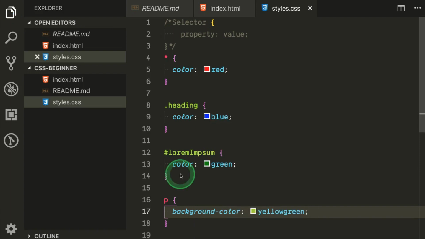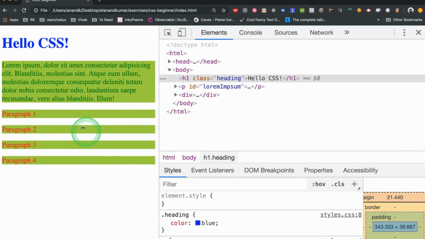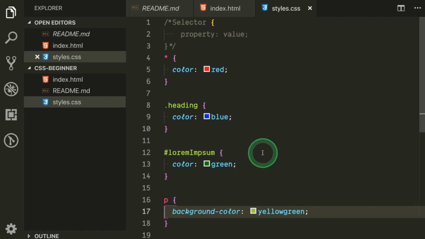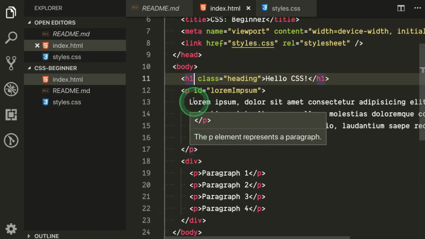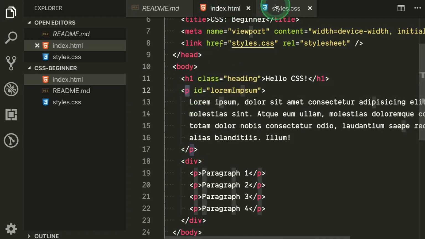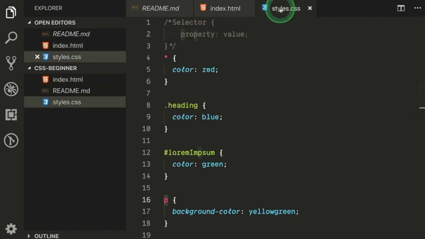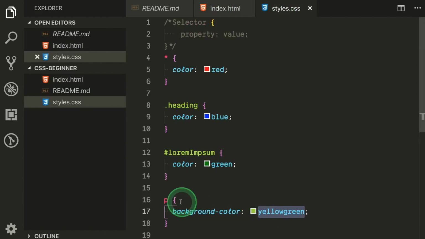And if you refresh here, you will see that paragraph gets the background color of yellow green. Now this is very generic because you said all the elements that are paragraphs should have a background color of yellow green. Okay, so that becomes the element selector.